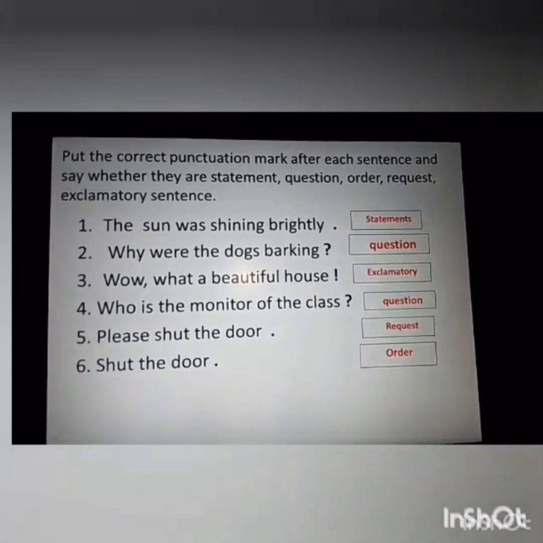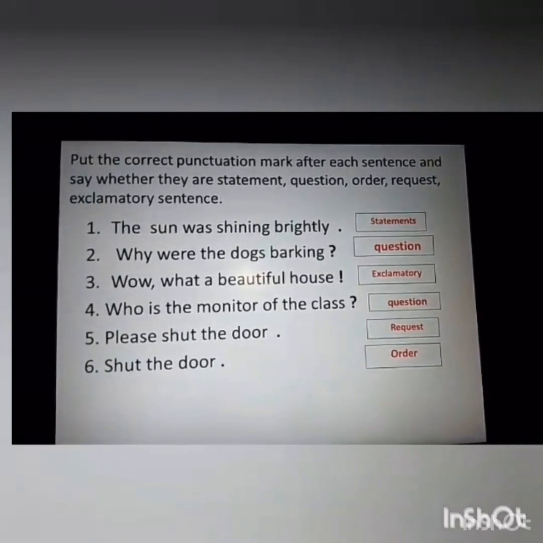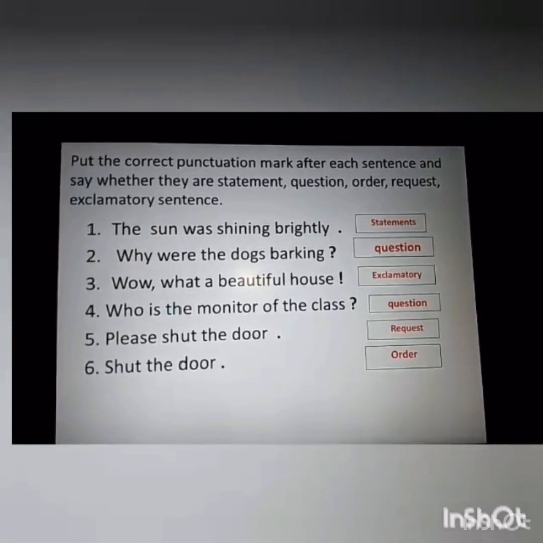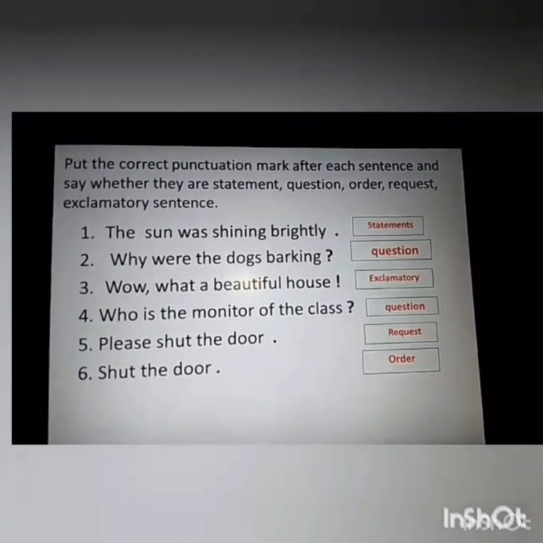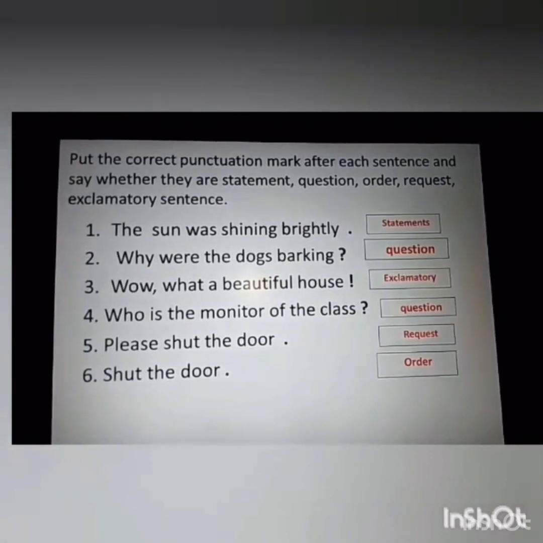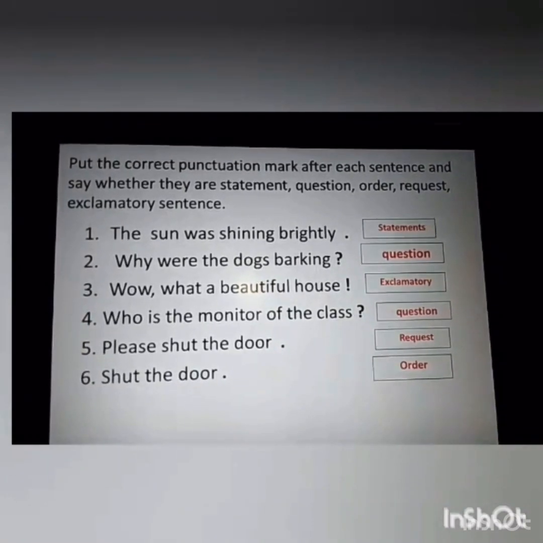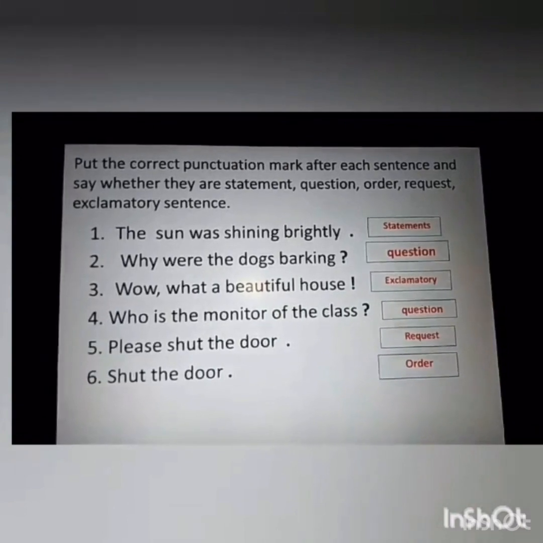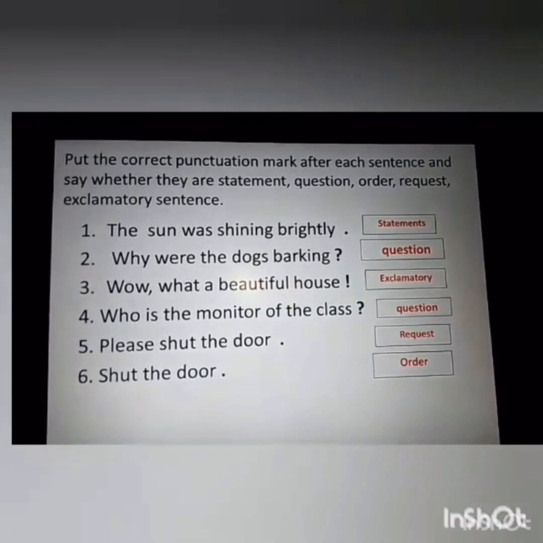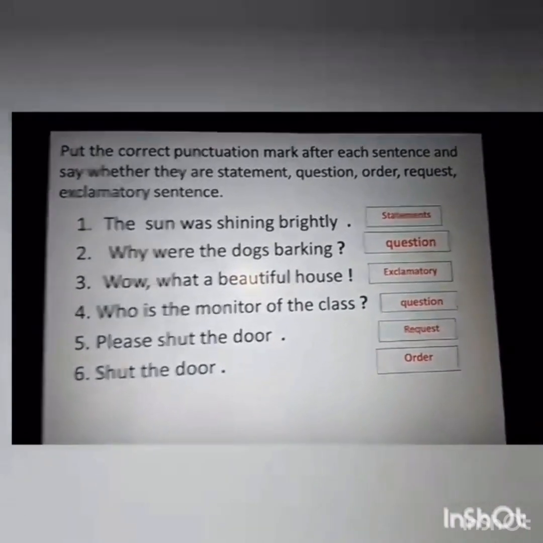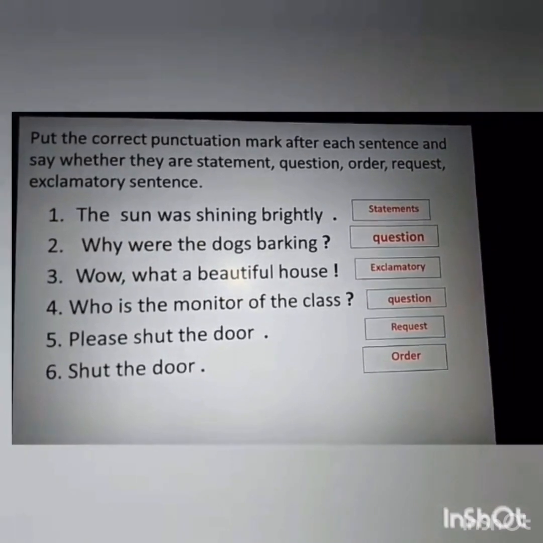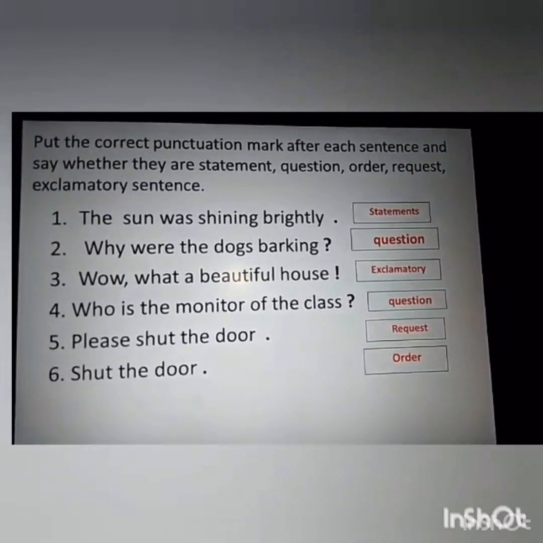The sun was shining brightly. So it just gives you information. So you will put a full stop and the type is statement. Let's read the next one. Why were the dogs barking? So it's asking you a question. So you will put a question mark and the type is question.